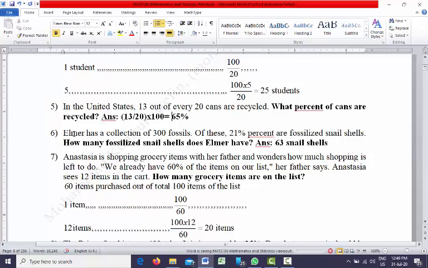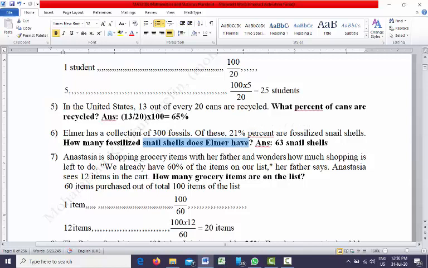Right. So next one, Elmer has a collection of 300 fossils. Out of these 300 fossils, 21% are fossilized snail shells. How many fossilized snail shells does Elmer have?